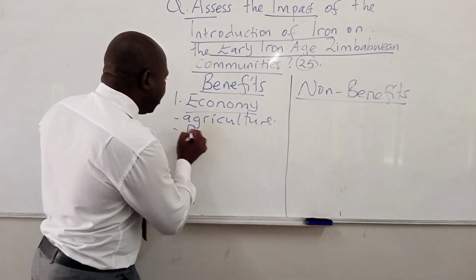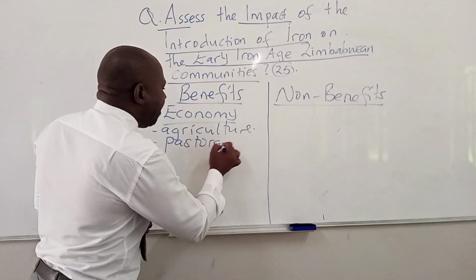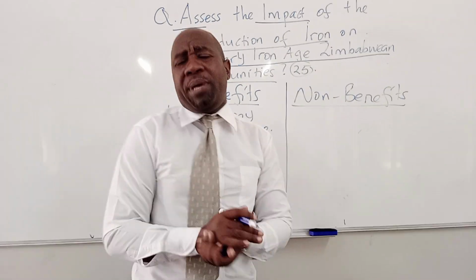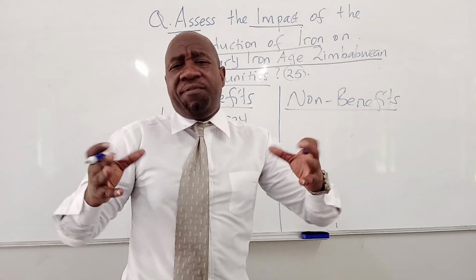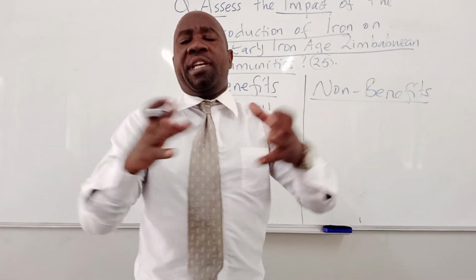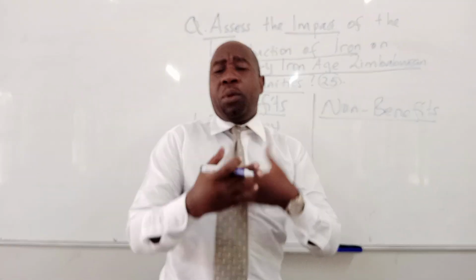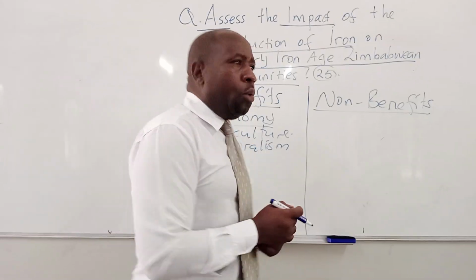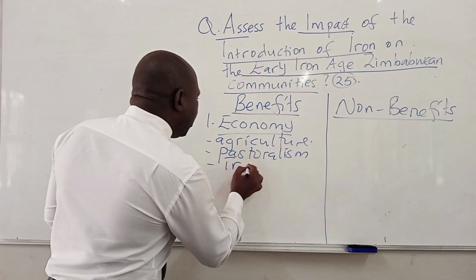Then we also talk about pastoralism. People were now keeping animals such as cattle, sheep, and goats. Food productivity extended. Food productivity improved. Why? Because they were keeping cattle, sheep, and what? And goats. We also see that trade also started.